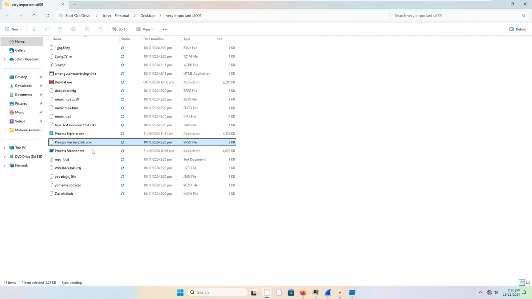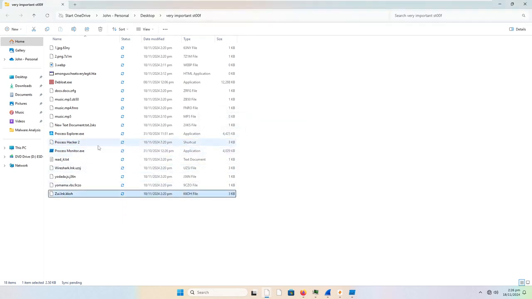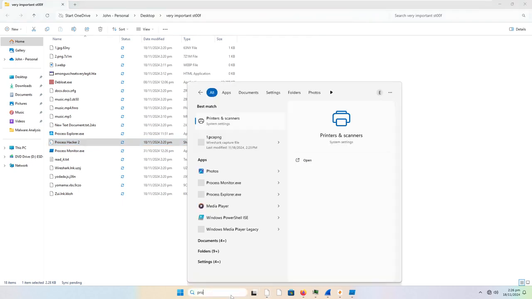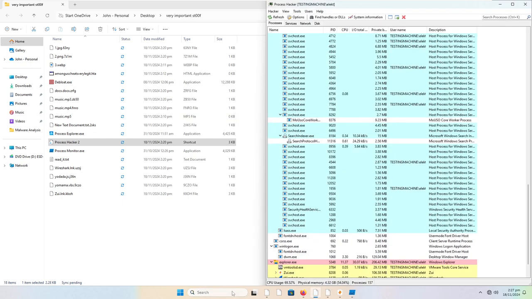That's the weirdest thing. Okay, so just to make sure it's not just renaming your extensions, we'll go ahead and rename that. Yes, I do want to redo that. And it does look like, unfortunately, it's not going to work. Yeah, this shortcut doesn't actually go to anything. But if I try to run it here... Oh, well, it's still running in the background, so that's not going to tell us much.